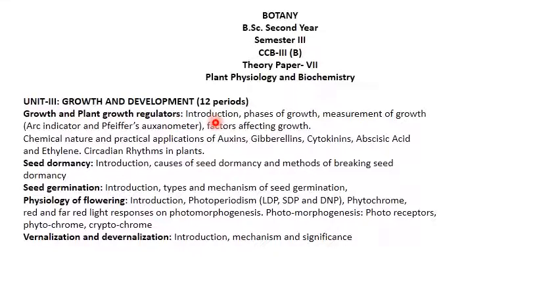So we have to do the introduction of this topic, phases of growth, measurement of growth, factors affecting growth, then chemical nature and practical applications of auxins. Auxins means it is the growth regulator. Gibberellins, cytokinins, abscisic acid and ethylene. These all are the regulators, means they are regulating the plant growth.